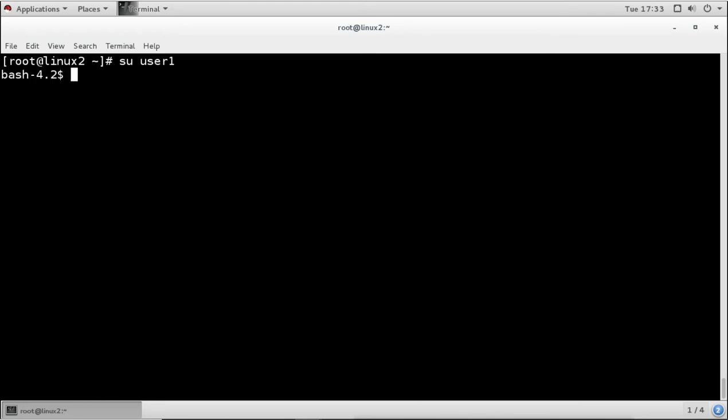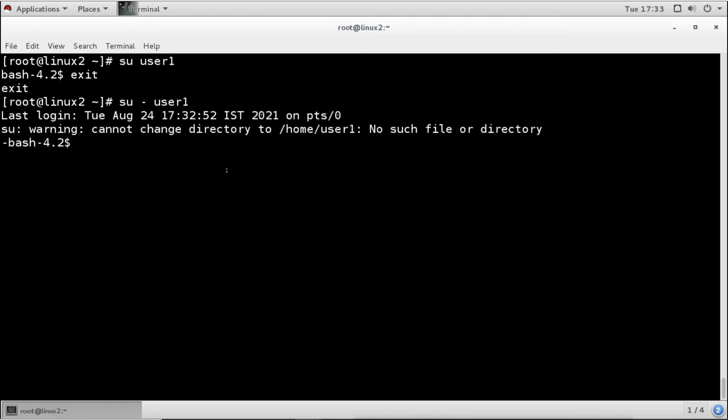Now why is it showing this bash shell? I will exit from here and I will try to log in with the home directory. This option will log the user in directly under the home directory. Now when I press enter here, this is the problem. Because of this problem it is showing you the bash here. What is it saying? Warning: cannot change directory to user's home directory, that is /home/user1. No such file or directory.